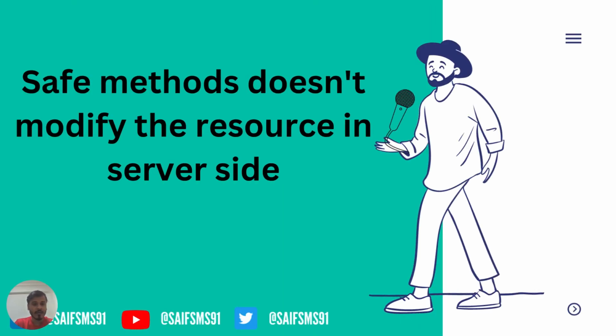The second concept is safe. Basically, safe methods don't modify the resource on the server side. So that means if any API is safe, then it won't be modifying the resource on the server side. We are going to see which methods are safe and which methods are idempotent in the next slide.